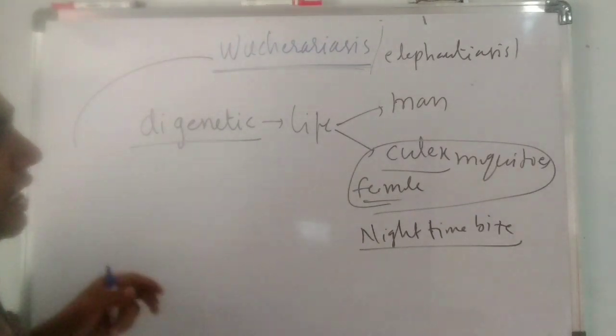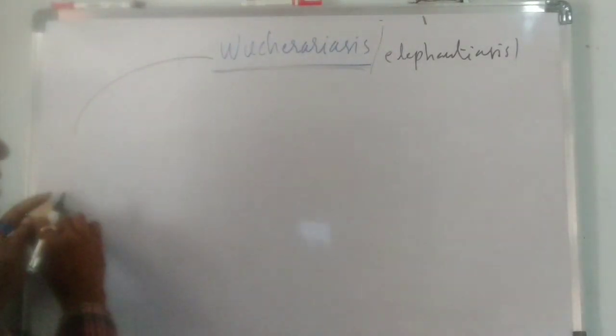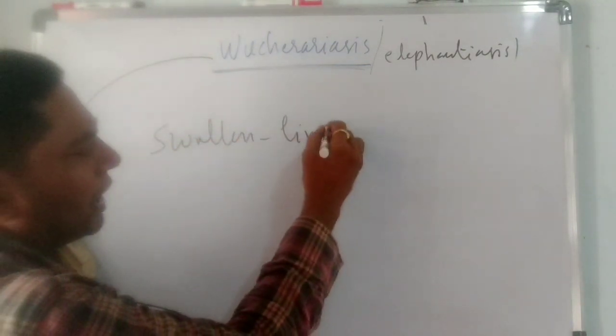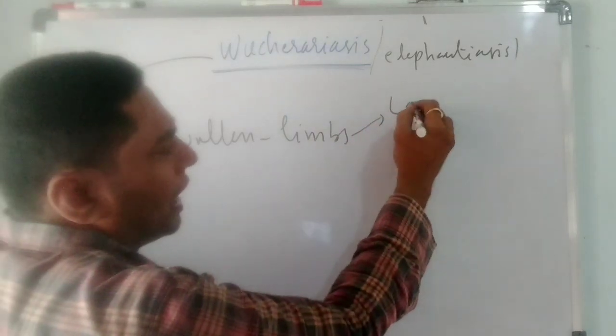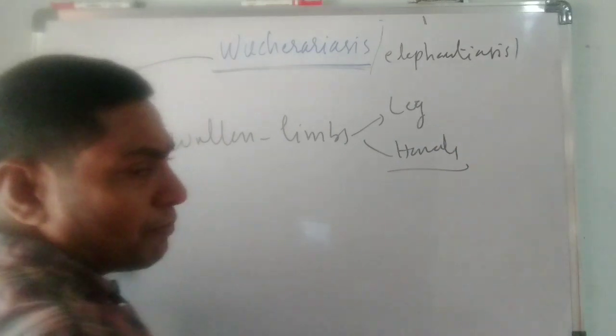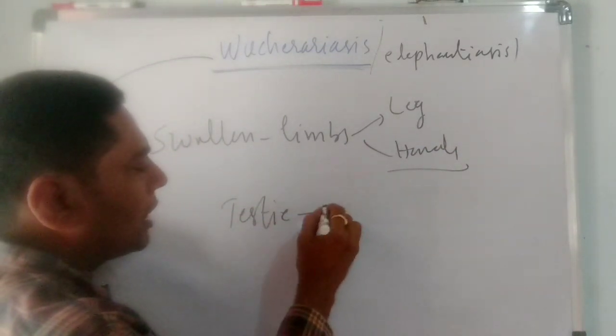In Wuchereriasis, the symptoms are swollen legs and limbs, the swollen limbs, legs and hands. In some severe cases, the testis also becomes swollen in males.